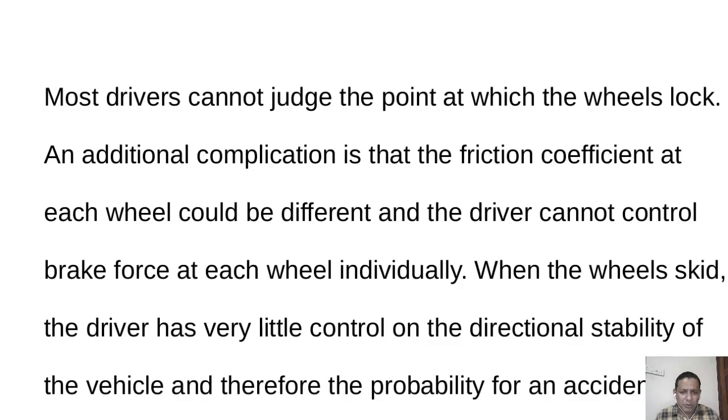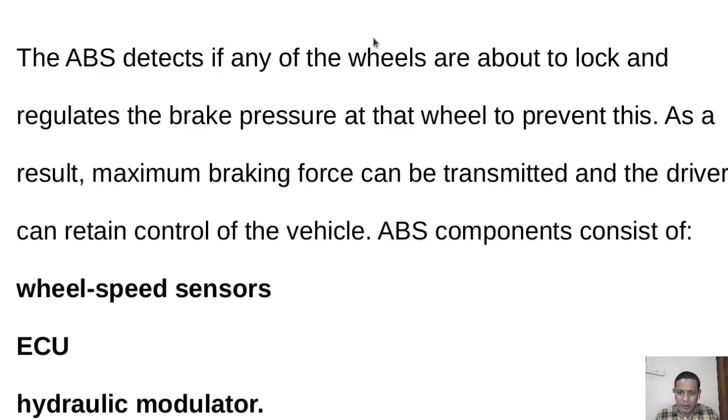So there should always be a rotational motion for the tire. The ABS detects if any of the wheels are about to lock and regulates the brake pressure at those wheels to prevent this.